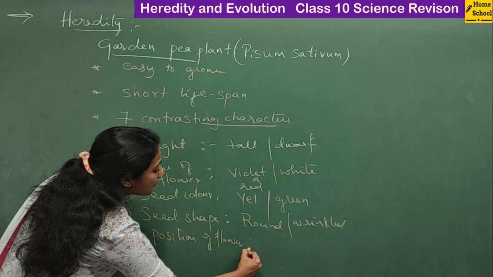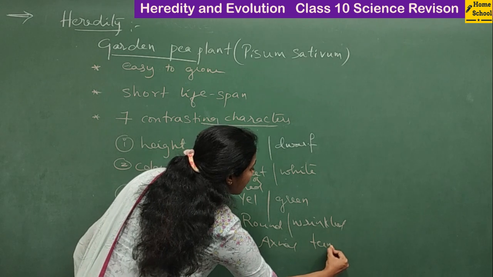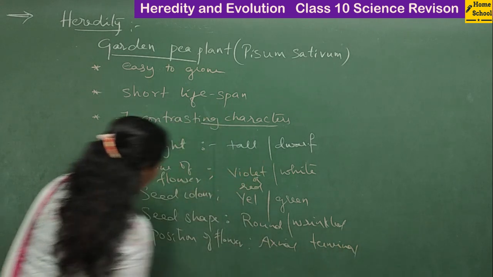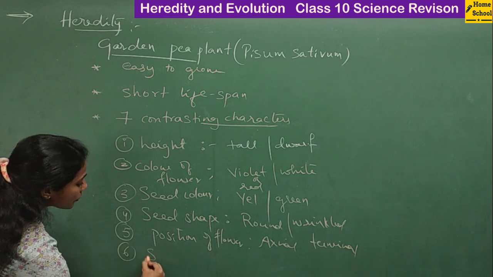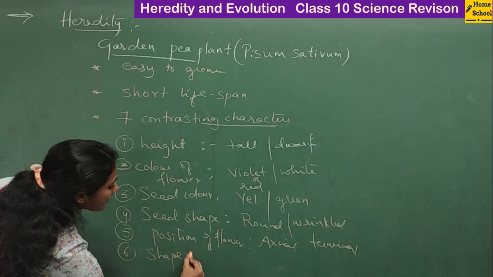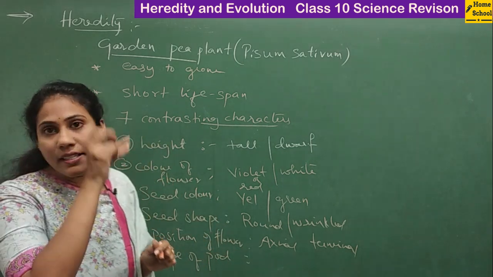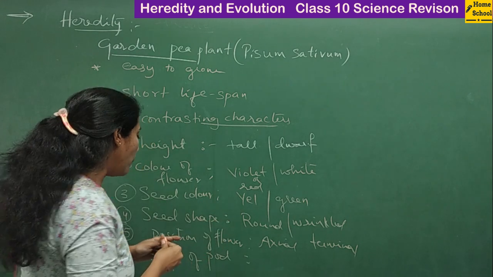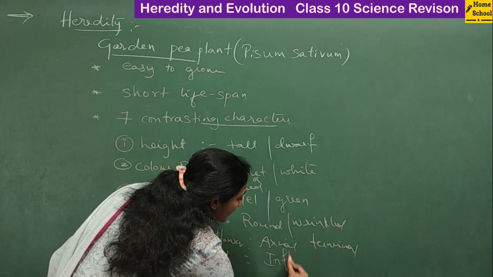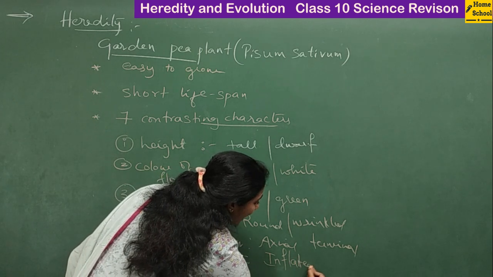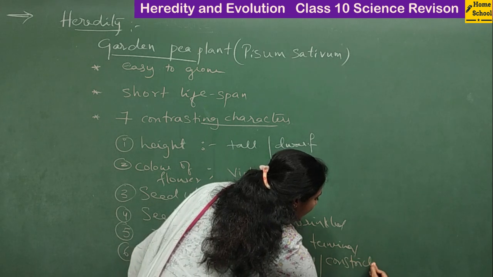Flower position can be axial or terminal. And coming to the sixth character, it is the shape of the pod. The pod is something in which the peas are located. Pod shape can be inflated, that is smooth, or it can be constricted.